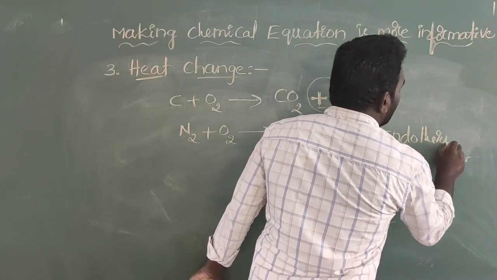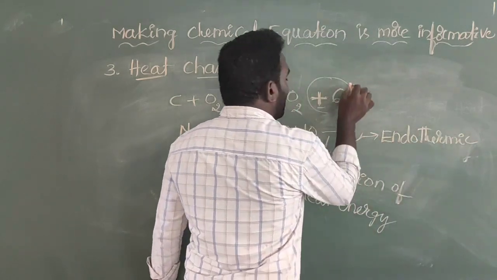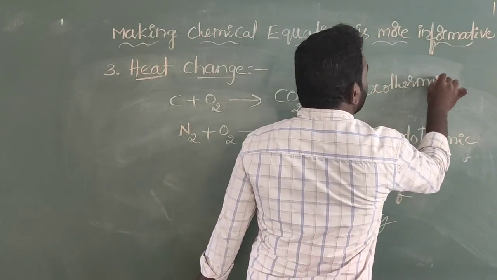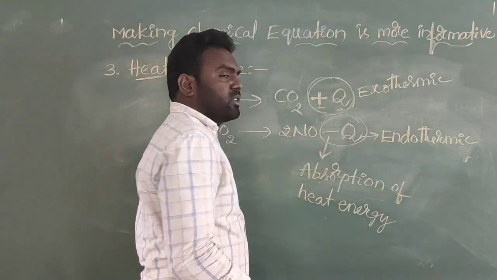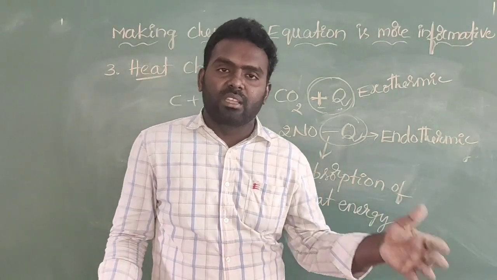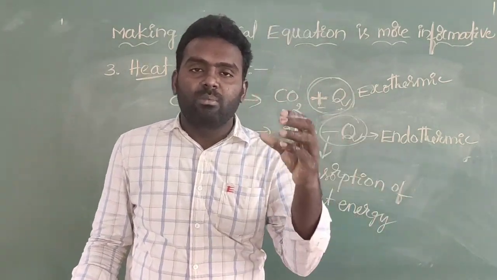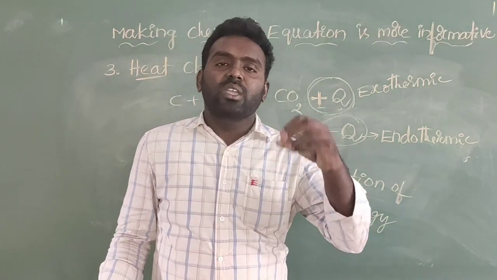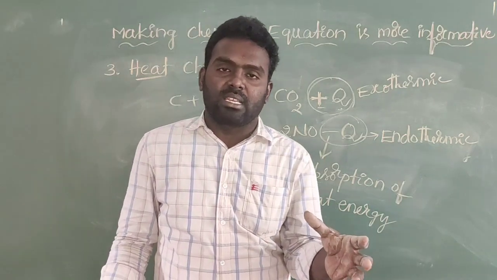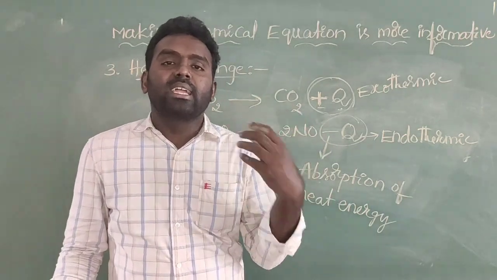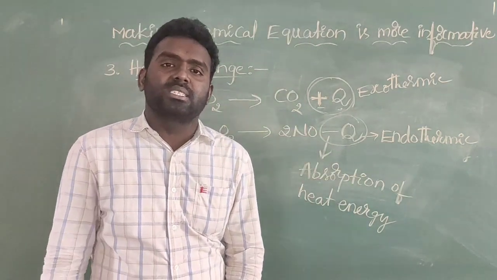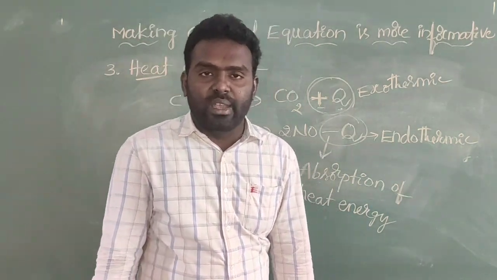Endothermic reaction. Here the positive sign means exothermic, and the negative sign means endothermic. If they are writing any chemical equation, on the right hand side of the chemical equation they will compulsorily mention the positive sign or negative sign. A positive sign represents an exothermic reaction, and a negative sign indicates an endothermic reaction. This is the very important symbolical representation and identification of exothermic or endothermic reactions.